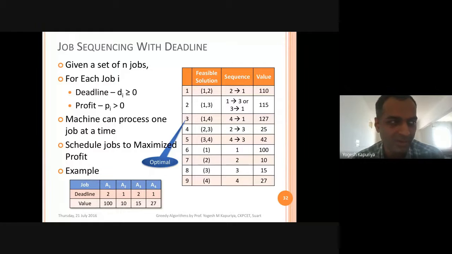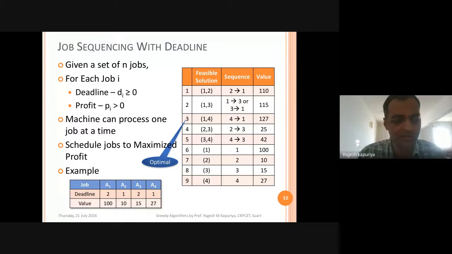Instead of the previous problem statement where we are actually optimizing the number of activities to be performed, that means you are interested in more and more activities. Here you are interested in more and more profit. It may be possible that you will perform less number of activities, but the profit should be maximized. So here you should gain maximum profit by your activity selection.